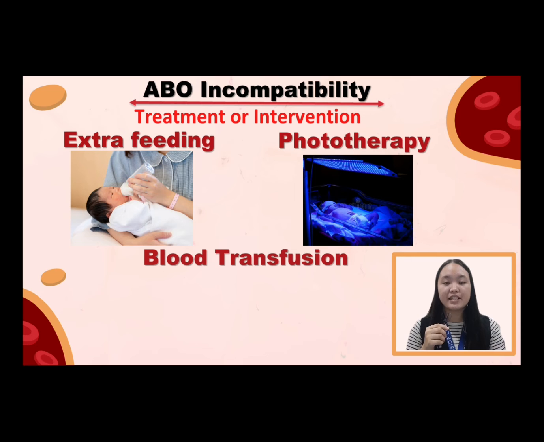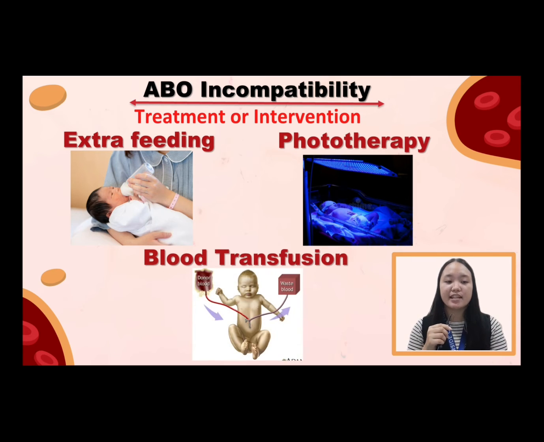Next is blood transfusion. In rare cases, a baby with HDN, or hemolytic disease of the newborn, will need to be treated with a type of blood transfusion called an exchange transfusion. This is when a portion of a baby's blood is replaced with type O blood. A child who becomes severely anemic as a result of HDN may need a more traditional blood transfusion, in which they receive extra blood to replace blood that's lost.